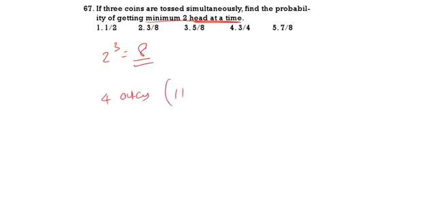Head, head, head. This is one outcome. Tail, head, head. This is one outcome. Head, head, tail. This is one outcome. Head, tail, head. This is one. So in all these, minimum 2 heads are there.